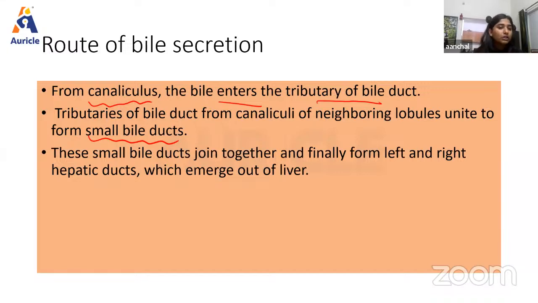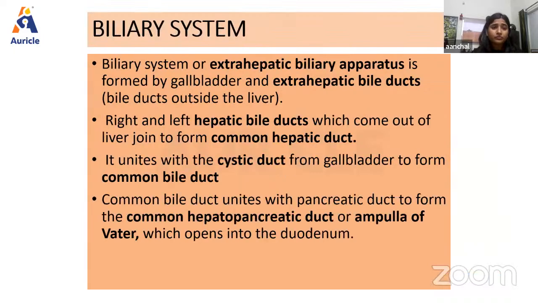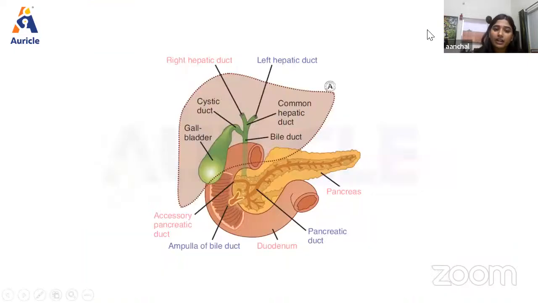So now let's talk about some things that are very important about this biliary system. As we know, biliary system or extrahepatic biliary apparatus is formed by gallbladder and extrahepatic bile duct. As we can see in this diagram also, here we have the right hepatic duct and left hepatic duct, then both are forming the common hepatic duct, right?